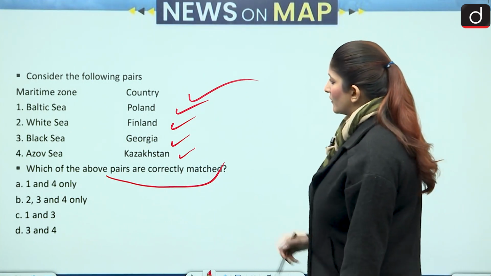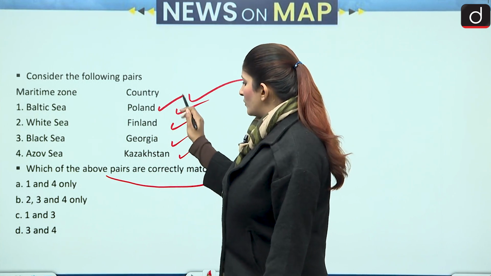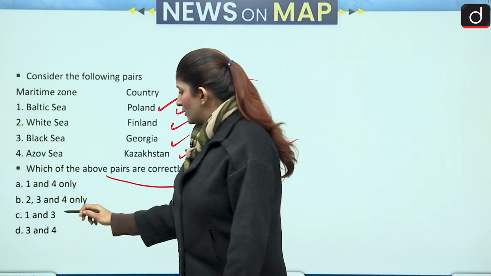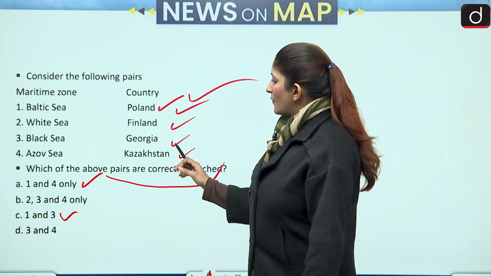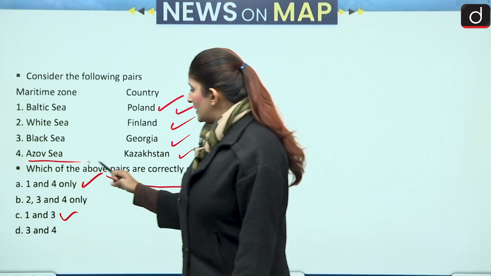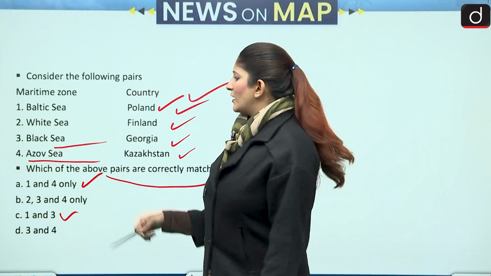Again, we have the two options first, to see the correct one only. So we have to see which options have one. These two. Eliminate the other two options. Now we have to see if the fourth is correctly matched and the third is correctly matched. Or let's go one by one.